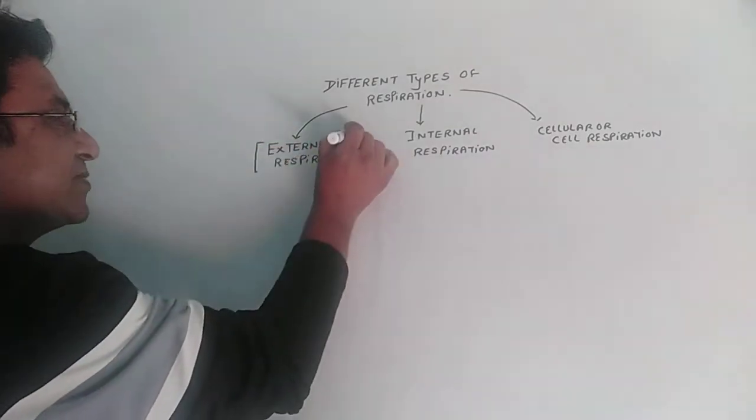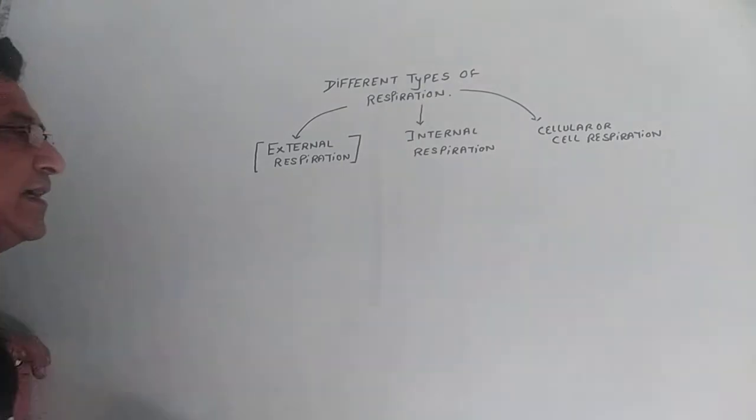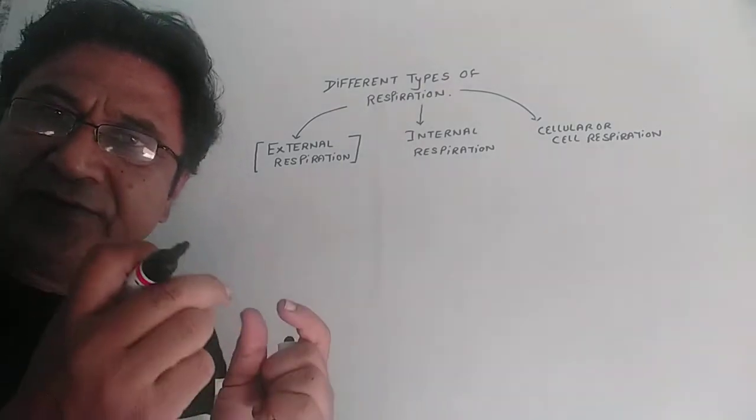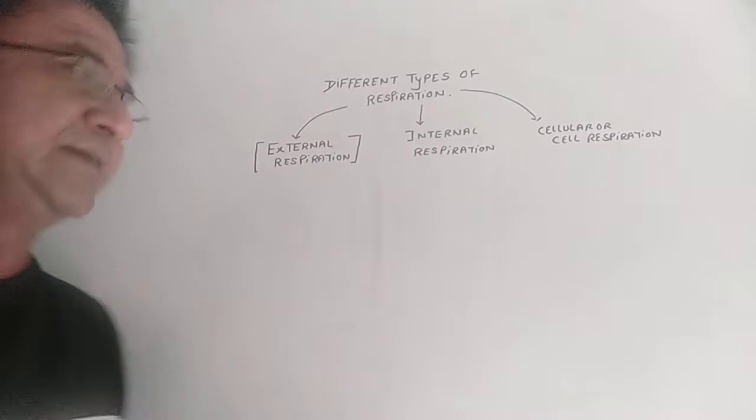Now, external respiration is basically gaseous exchange between alveoli in the lungs and the blood.